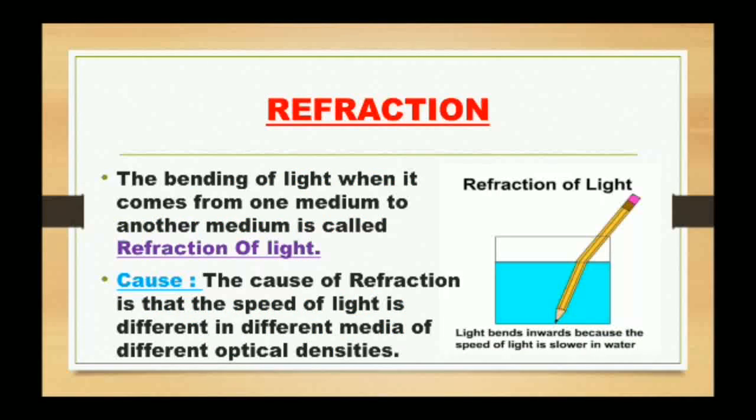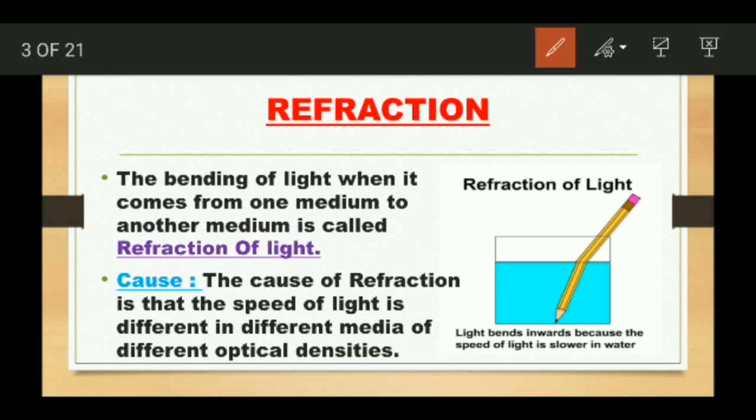Let us first understand the meaning of refraction. What is refraction of light? Till now we have studied that any ray of light, when it strikes a surface, is reflected back or bounces back, and this was called reflection of light.